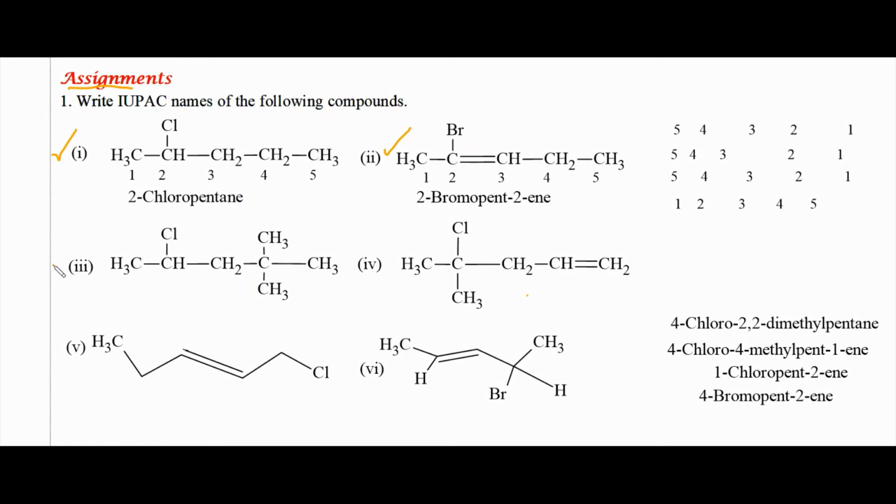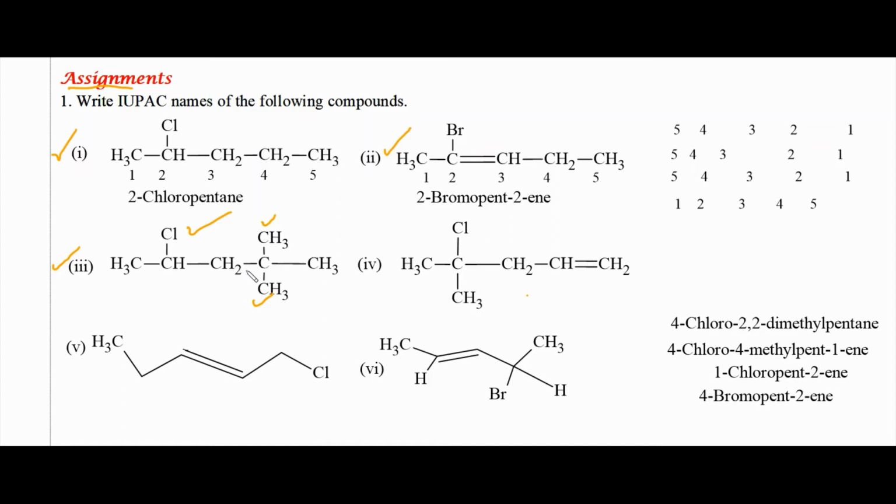Consider the next structure. You can see the substituents, chlorine atom as well as methyl groups, are present at equivalent positions on the carbon chain.